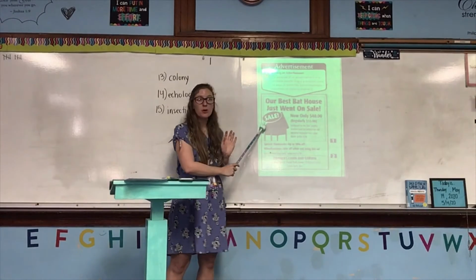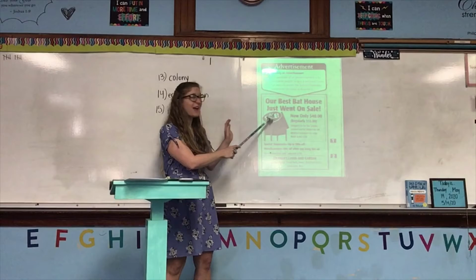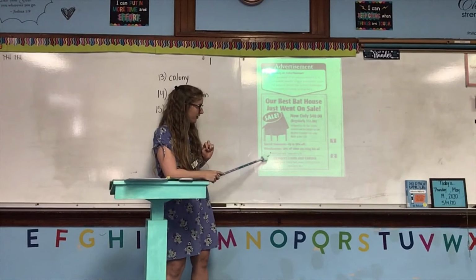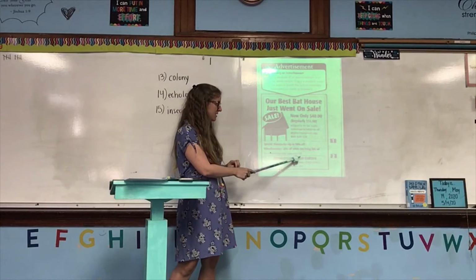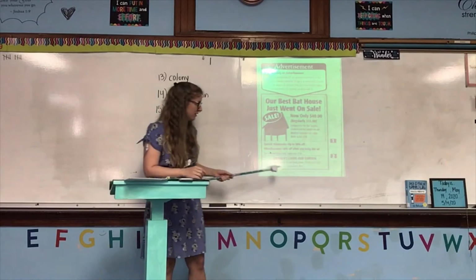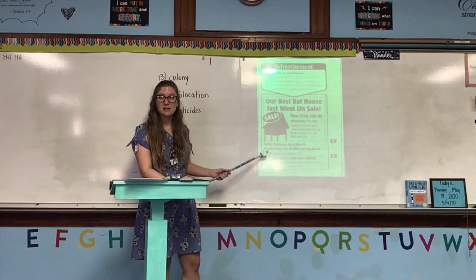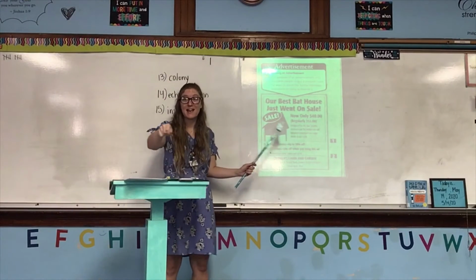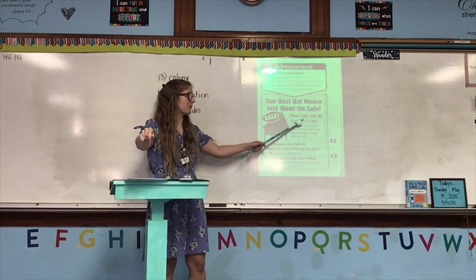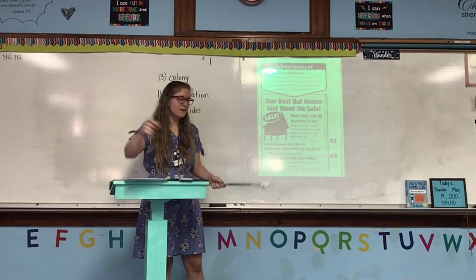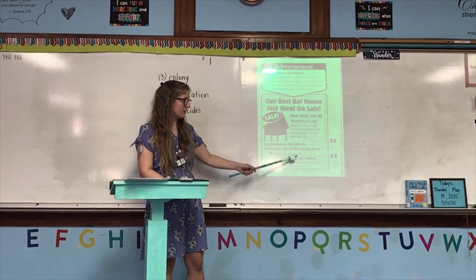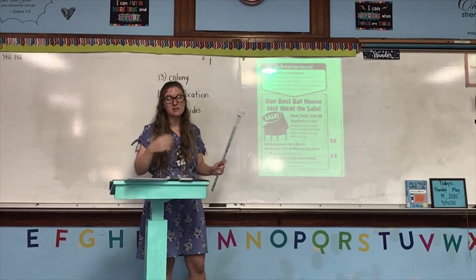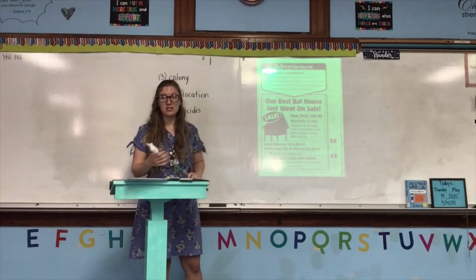So their main focus is the bat house, but they're also saying, hey, if you don't want a bat house, we've got some other stuff too on sale. And then they say for a limited time only, sales end 6/30 or June 30th. The reason they say that is so that somebody can't find this newspaper 10 years from now and try to bring in this ad and say, hey, you said I could get this bat house for $40. I want it. And then they can say, well, it ended on June 30th. And usually it might also have a year of 2006. So sorry, but that means you can't use it anymore.